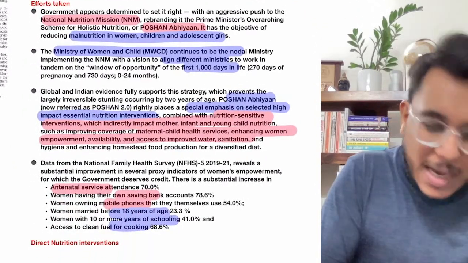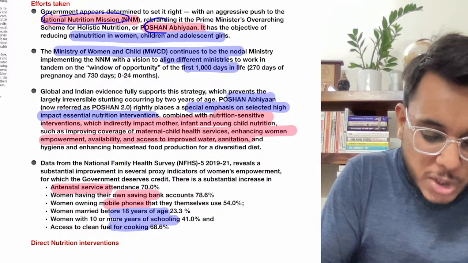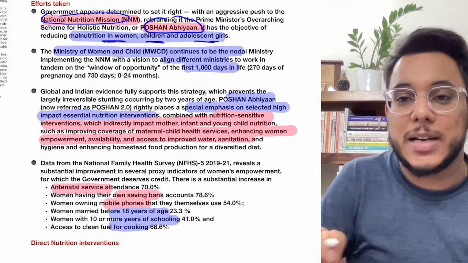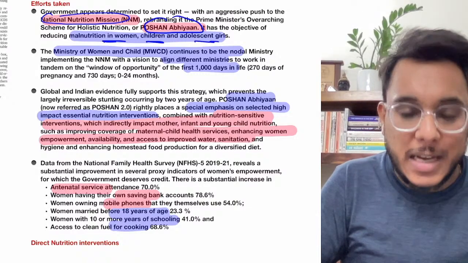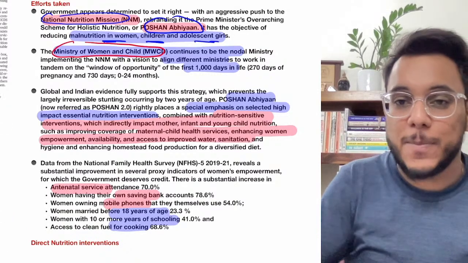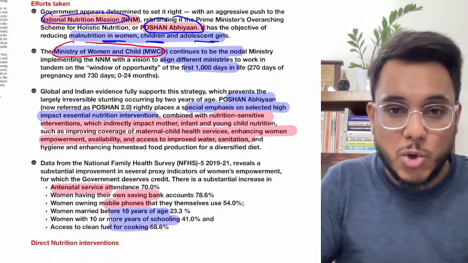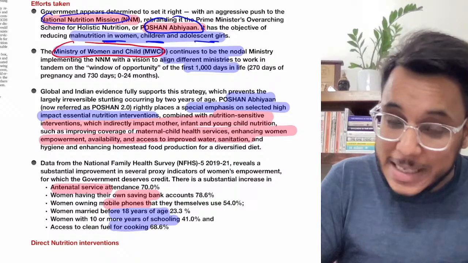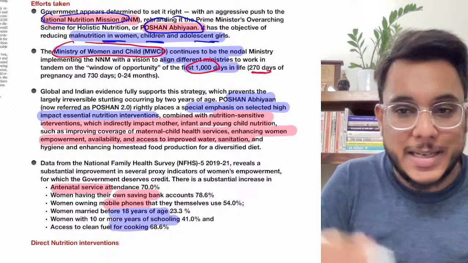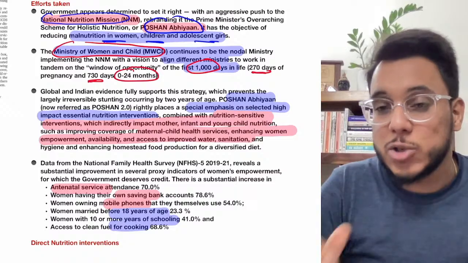Now guys, the government earlier started the National Nutrition Mission, then it got rebranded into the Poshan Abhiyan. In the Poshan Abhiyan, the malnutrition of women, children and adolescent girls is being focused on, and specifically we have one particular ministry also, the Ministry of Women and Child Development. This key ministry is making sure that the Poshan Abhiyan is a success. It is making sure that the first 1000 days, 270 days of pregnancy, 9 months of pregnancy, and then the next 730 days, that is the 2 years of the child, are preserved.